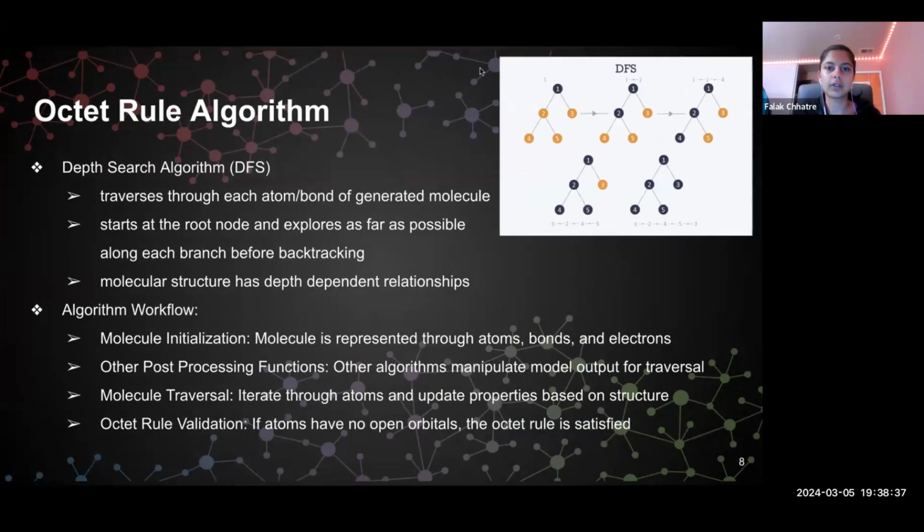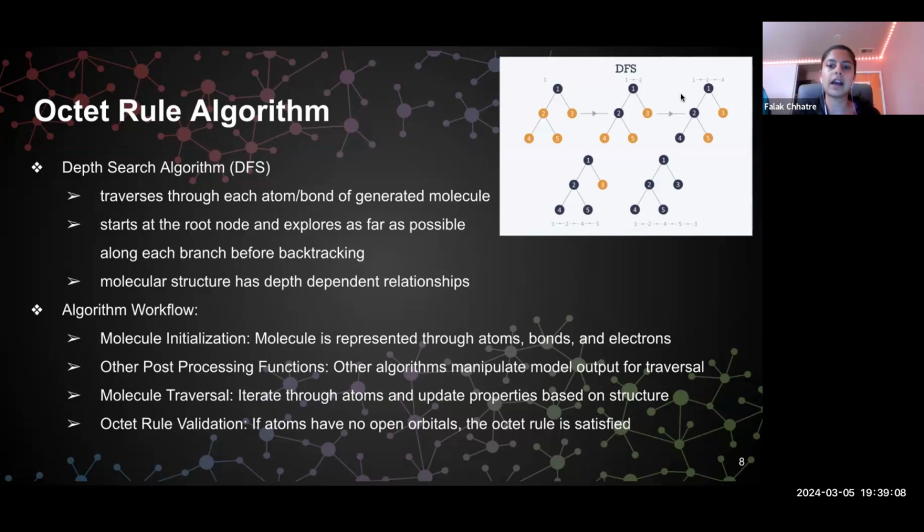So the first algorithm we have is the Octet Rule algorithm. The Octet Rule states that most atoms tend to have 8 electrons in their outermost electron shell, which provides stability and reduces their reactivity. In order to implement this algorithm, we chose a DFS algorithm because molecules often have depth-dependent relationships, and this algorithm traverses through each atom and a bond of a generated molecule, starting at the root node and exploring as far as possible along each branch before backtracking.